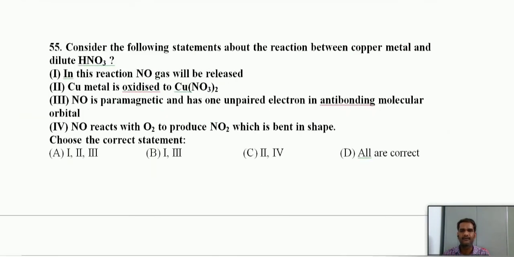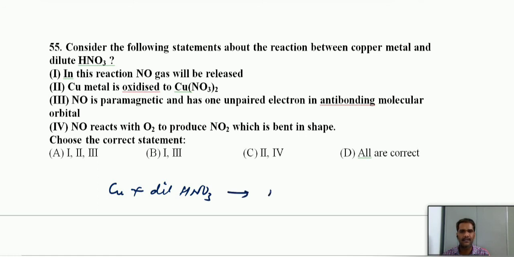Next, 55. Consider the following statements about the reaction between copper metal and dilute HNO3. In this reaction, NO gas will be released. Yes, if you see the reaction between copper and dilute HNO3, it is there in the NCERT directly.